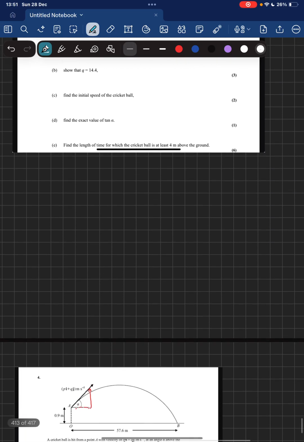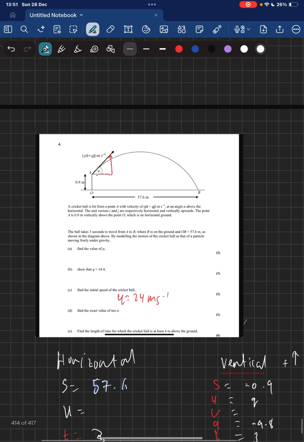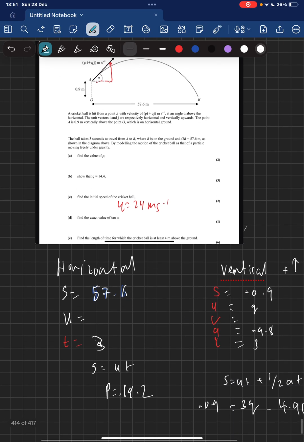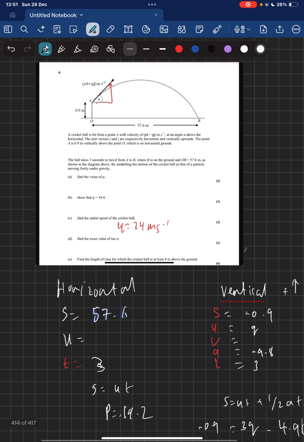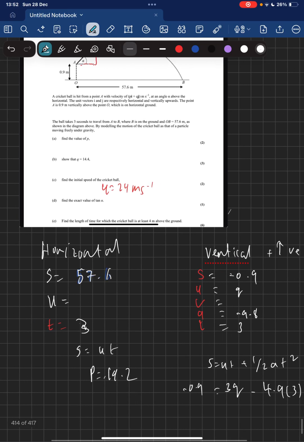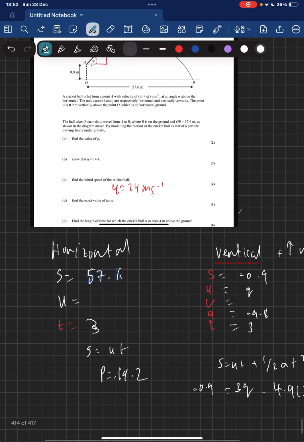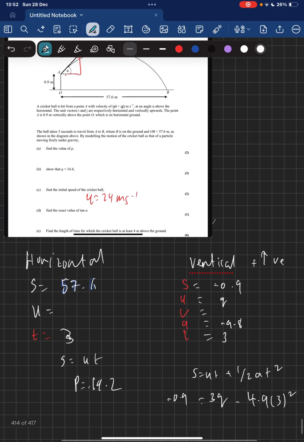Okay, so we can just say s equals ut. So 57.6, and we know it hits the ground in 3 seconds, so therefore P has to be equal to 19.2, just dividing it. Now, to show that Q equals 14.4, what we could do is s equals ut plus a half at squared.